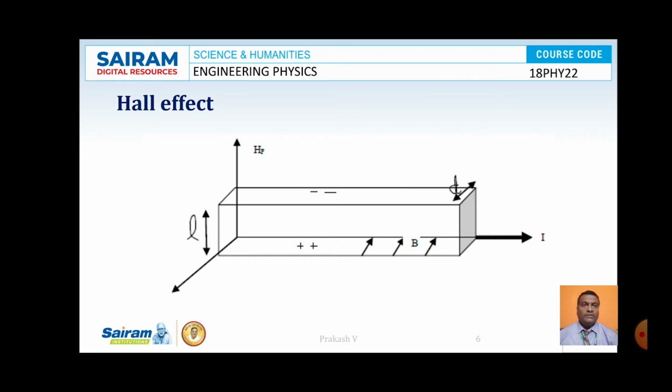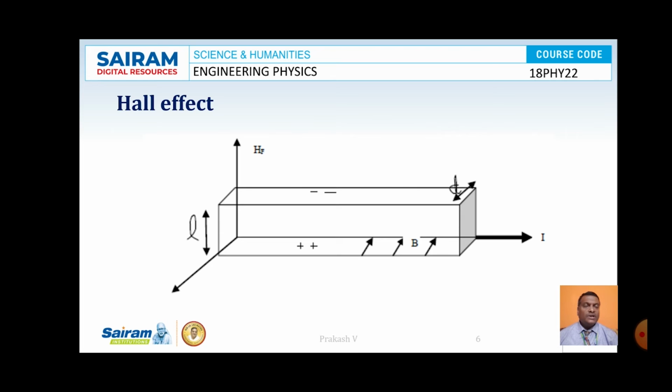Now what is Hall effect? Let us consider a semiconducting material in the form of a rectangular slab as shown in the picture, and let L be the height of this slab. Let us consider current I flowing along the x direction, and a magnetic field of strength B applied along the z direction as shown in the picture.